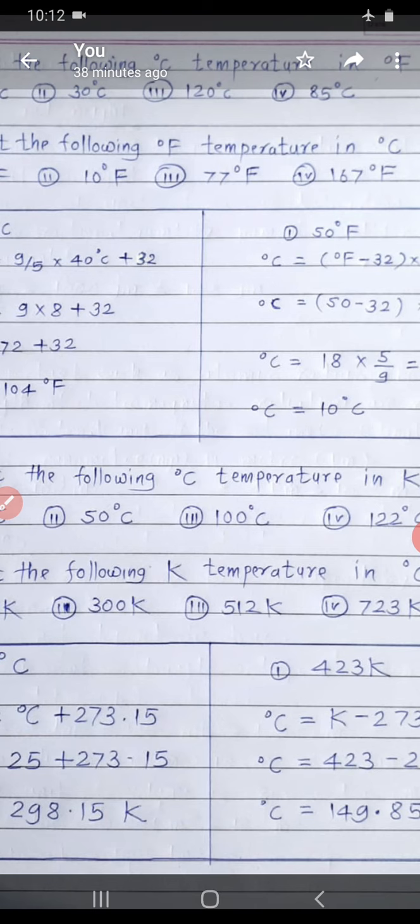10 degree Fahrenheit, 77 degree Fahrenheit and 167 degree Fahrenheit.